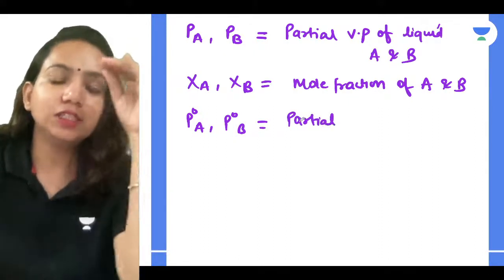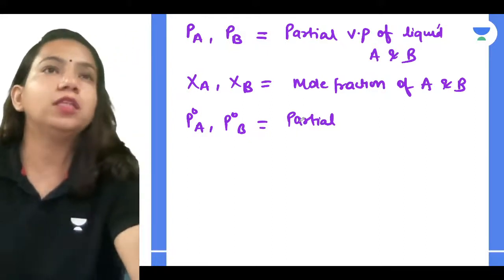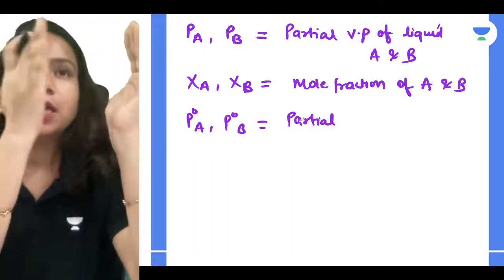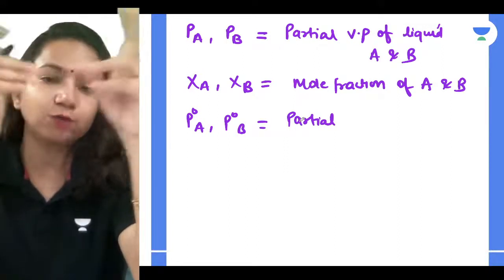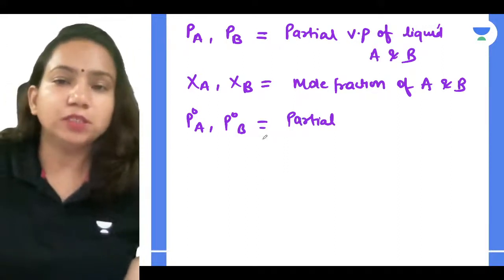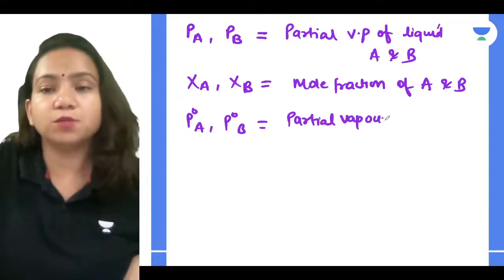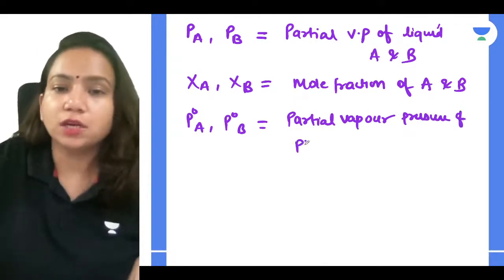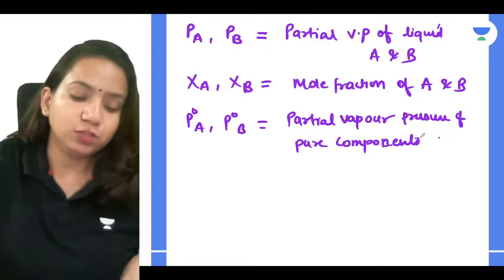Like when you're not adding them in the solution, you have taken them separately. Suppose you have taken alcohol and water. Before mixing them, separately you find out the vapor pressure of each. Then after mixing, what is the partial vapor pressure, that we can relate. So P naught A, P naught B is the vapor pressure of pure components. Very good. So this we can relate.